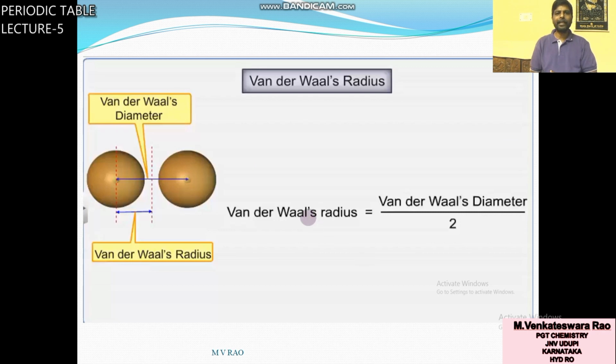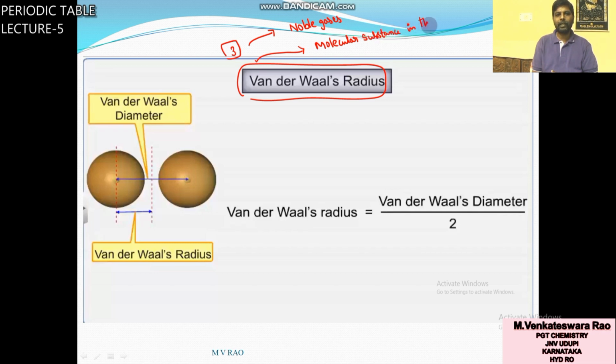Now the third radius is the Van der Waals radius. It is the third type of radius. It is used for noble gases or molecular substances in the solid state.